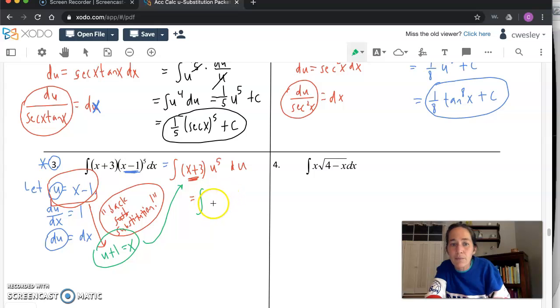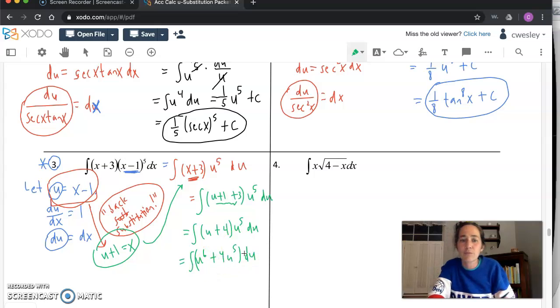Back in the original problem, instead of writing x plus 3, can you write this plus 3? Write u plus 1 plus 3. And I'll show you, I'm going somewhere with this. We're going to make this simpler in a second. That's like saying integral of u plus 4, right? Times u to the 5th. This is going to be no problem for us. We can simplify this. We can distribute in. So I'm going to distribute the u to the 5th to both parts. Make it u to the 6th plus 4u to the 5th, integrated with respect to u.